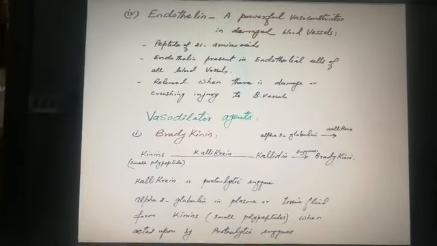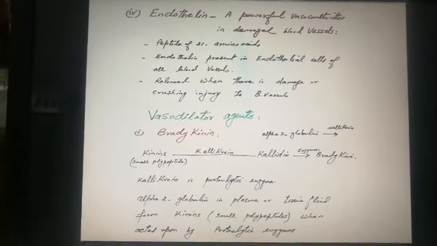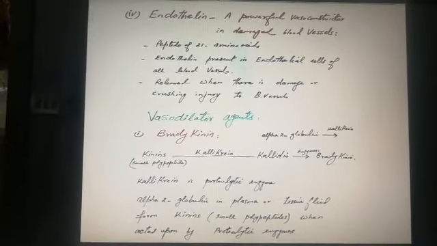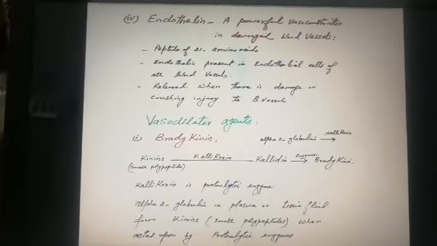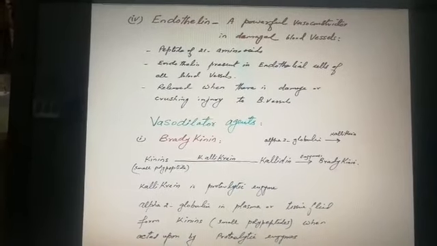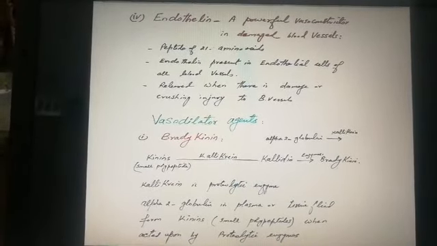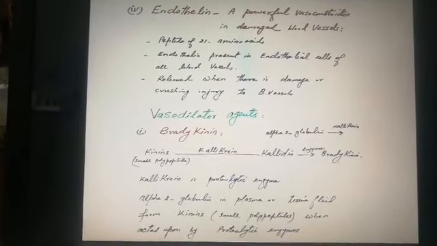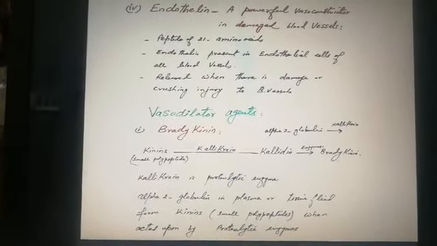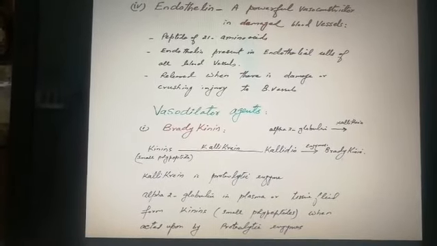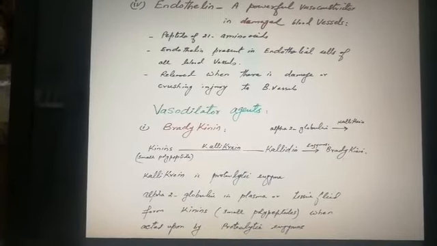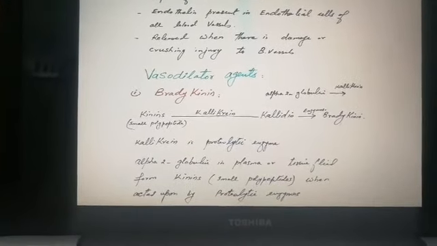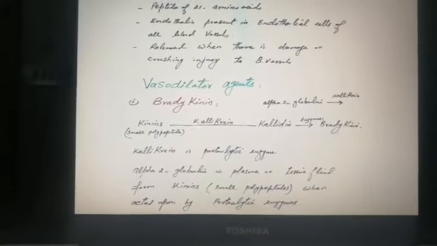Vasodilator agents, one is bradykinin, a small polypeptide kinin, which in the presence of kallikrein produces kallidin, and this kallidin produces bradykinin. Kallikrein is a proteolytic enzyme, and alpha-2 globulin in plasma or tissue fluid forms kinin when acted upon by proteolytic enzymes.